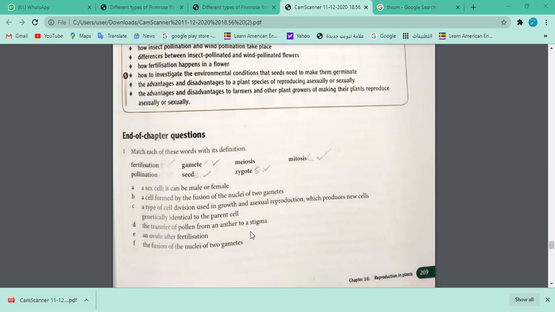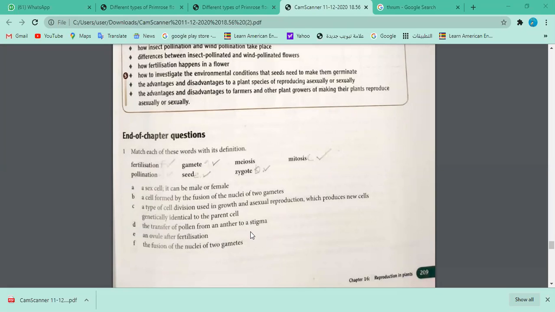Okay, who is going to read E and F? What is E? Yes, Nabil. E and F, these two options. Okay, Aisha. An ovule after fertilization is a zygote.